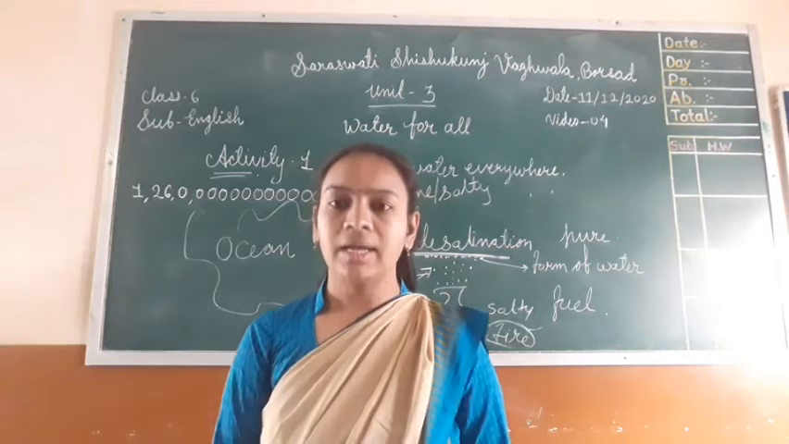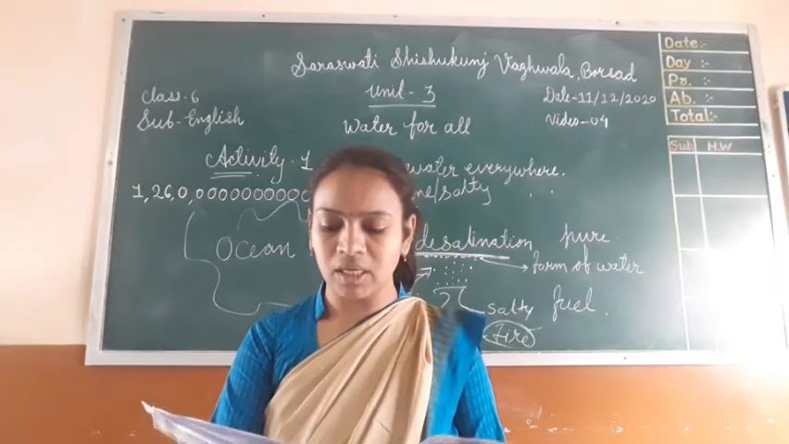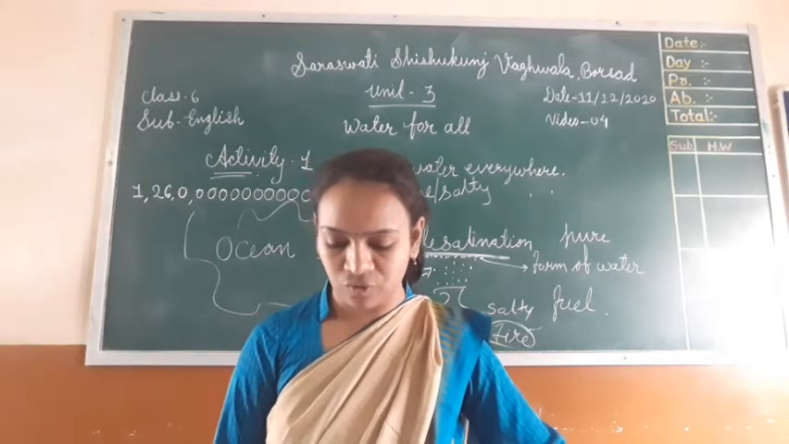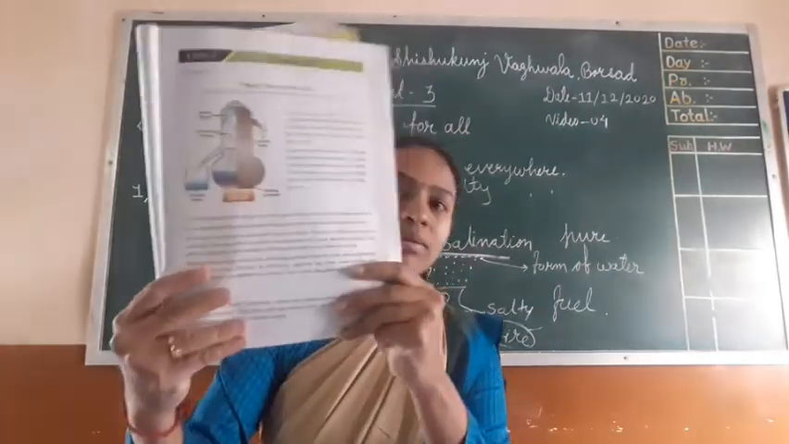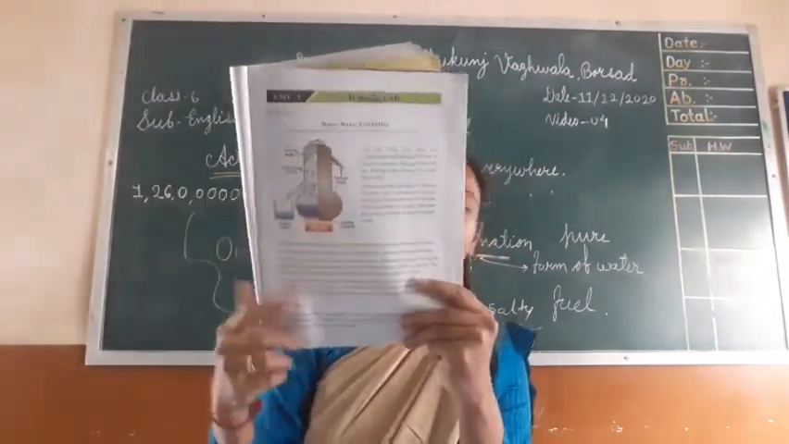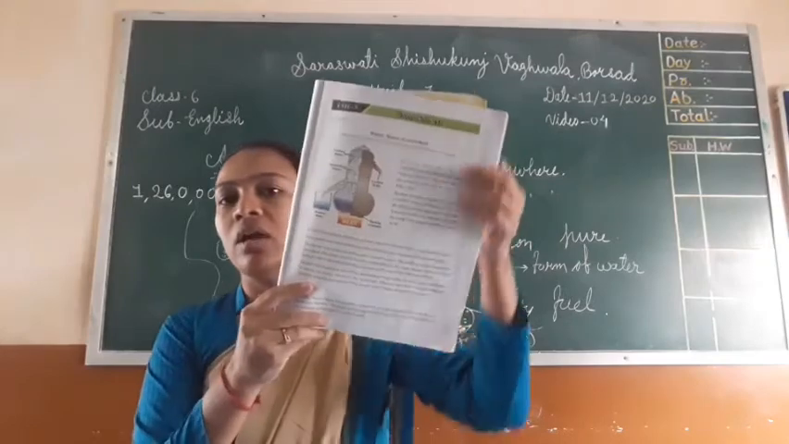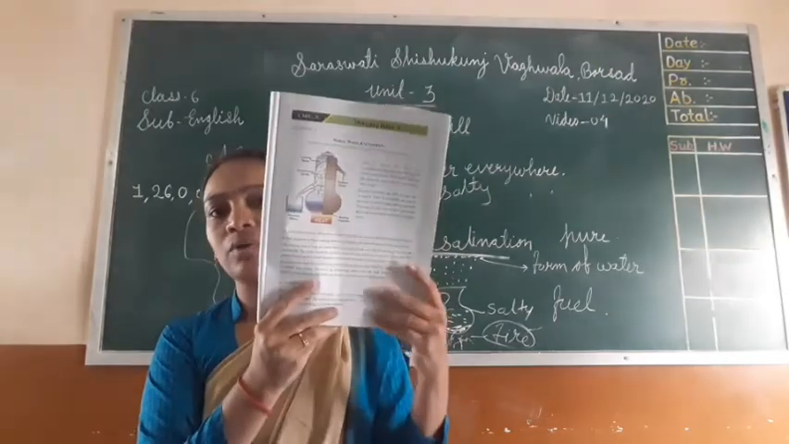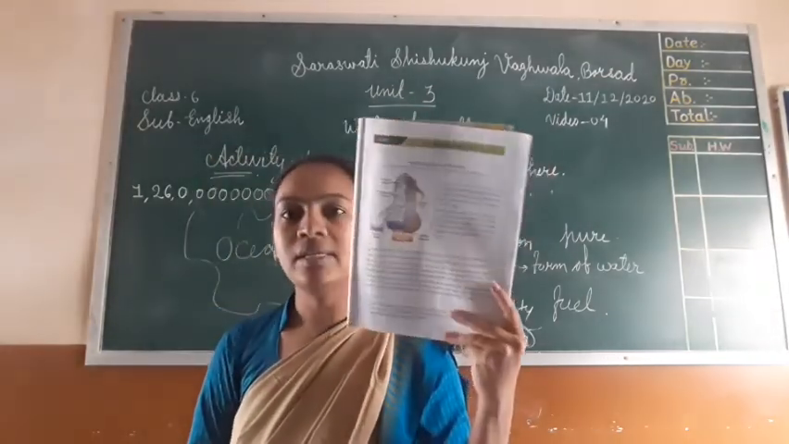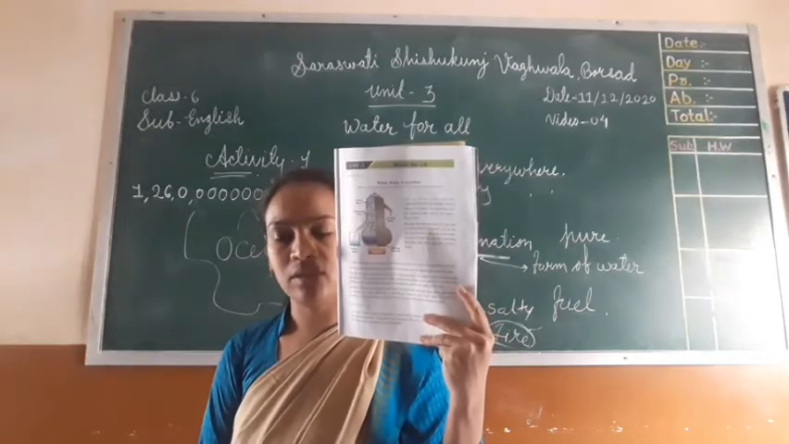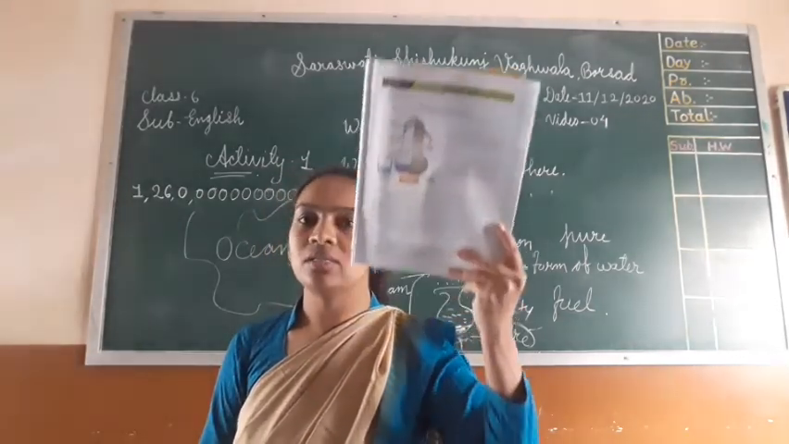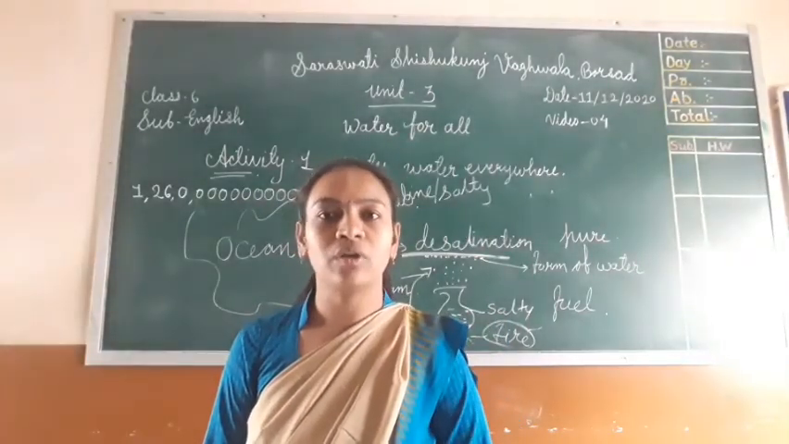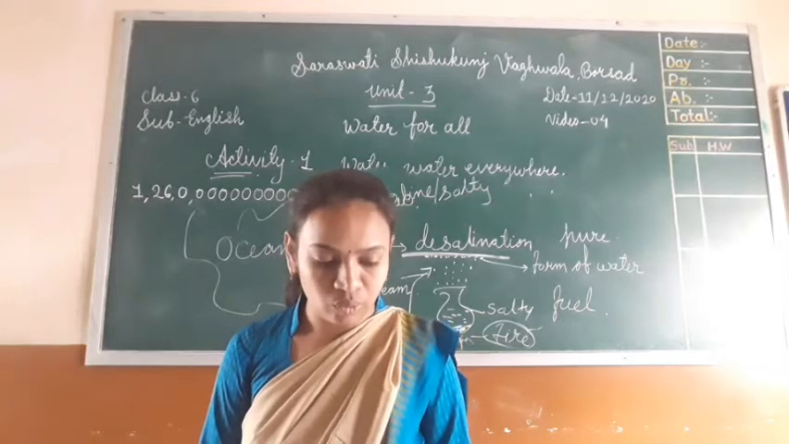Then question number 3, what is this picture about? The picture is about desalination of water. This is the process of desalination. All of you see what this picture is about. This picture is about desalination of ocean water. So this picture is about the desalination process. I hope all of you understand what we do today.